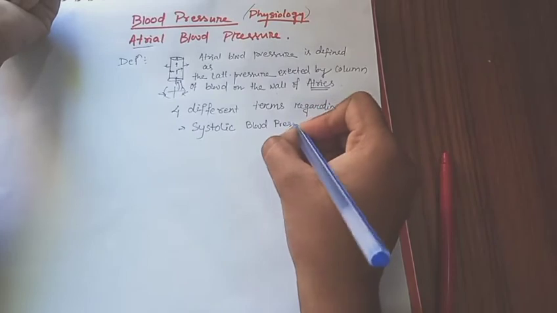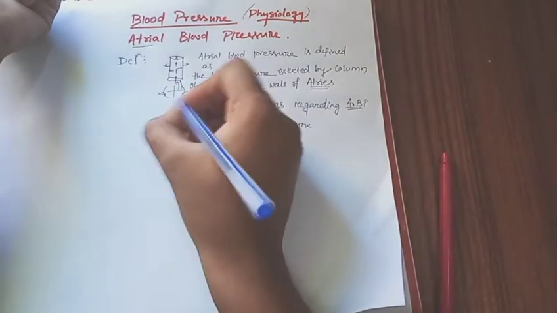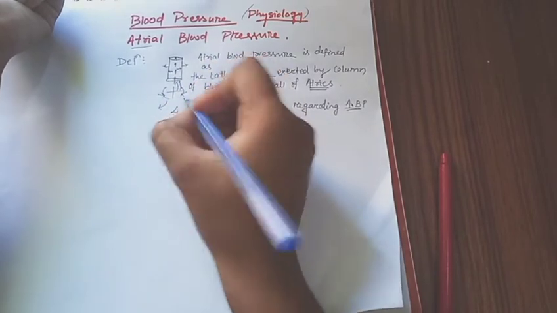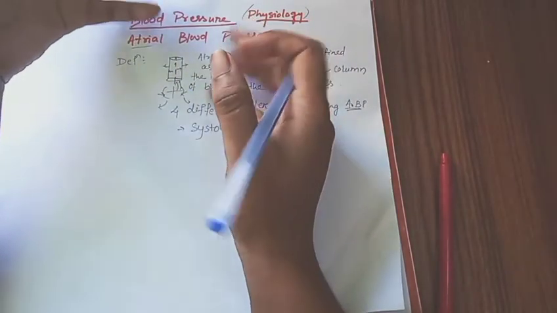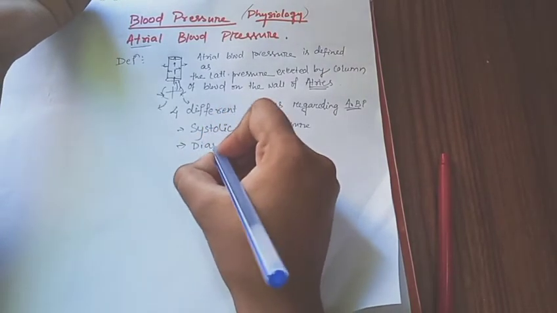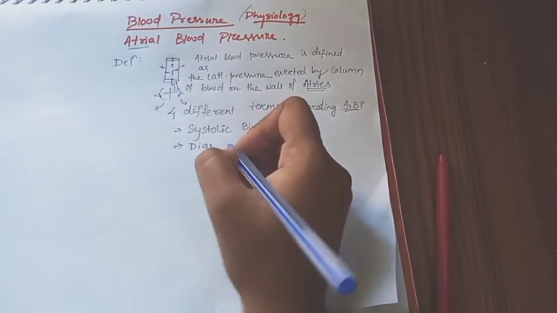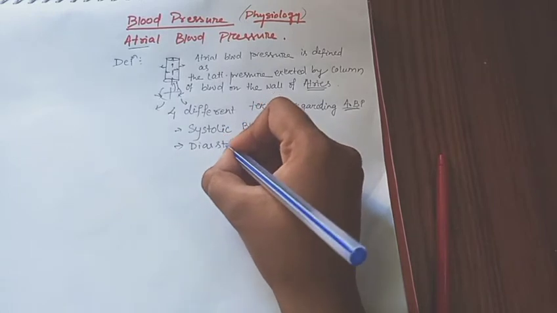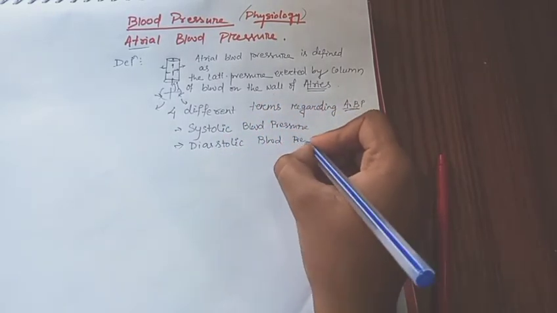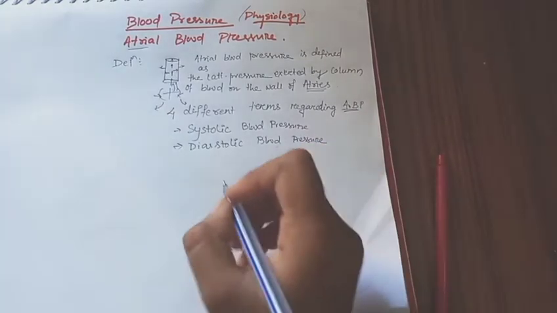Another is also related to the heart: when the heart is relaxed, that is our diastolic blood pressure. Now what is systolic and what is diastolic?